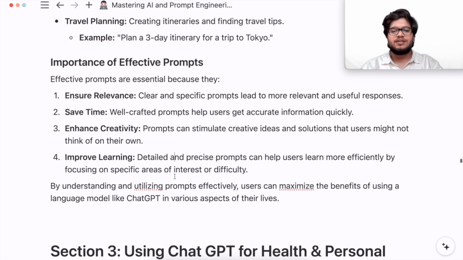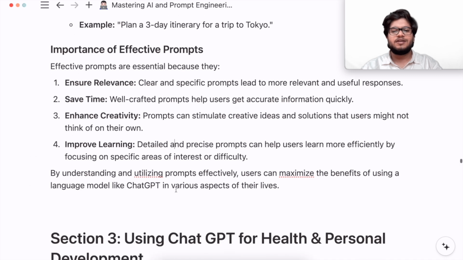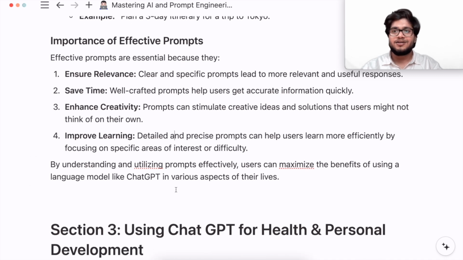So now in the next section, we'll be using ChatGPT for health and personal development. This is going to be one of the most important sections, section 3, because it will tell you about personal development, using ChatGPT for health and personal development, because nothing is above health, right?